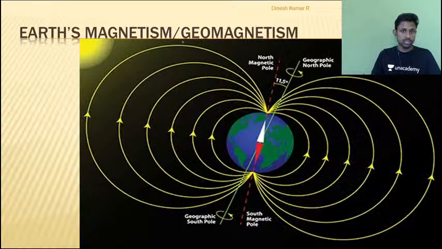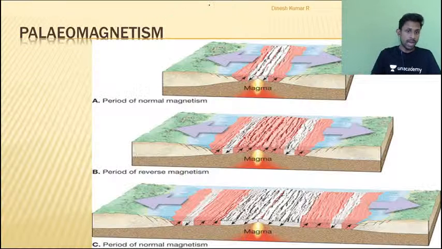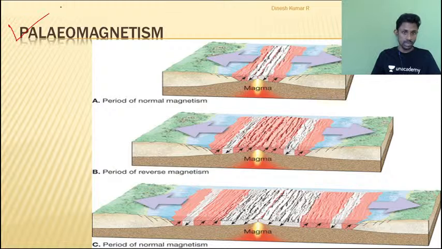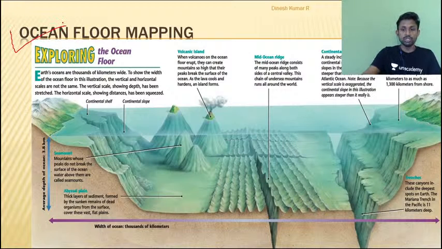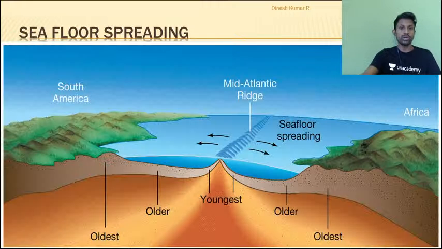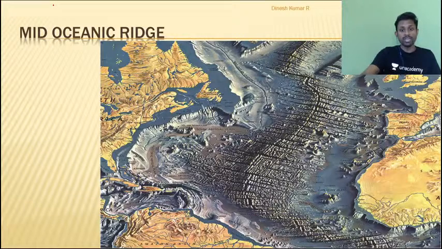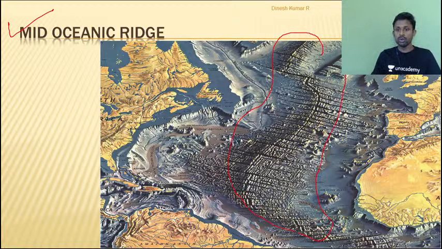We have also discussed geomagnetism and its application, paleomagnetism, in the last classes. We have also covered seafloor mapping, and eventually we understood how the seafloor is spreading, thus concluding the seafloor spreading theory. As an example, we took the floor of the Atlantic Ocean. I showed you that if we pump out the water from the Atlantic Ocean, it will look something like this. This is a ridge along which the Atlantic Ocean is expanding. So these are the topics we have covered in the last classes.